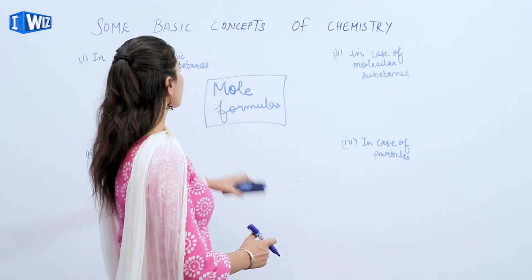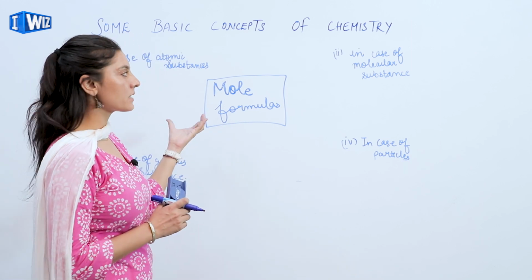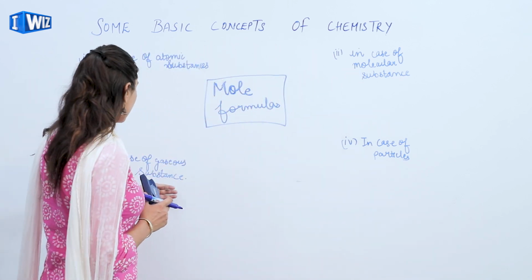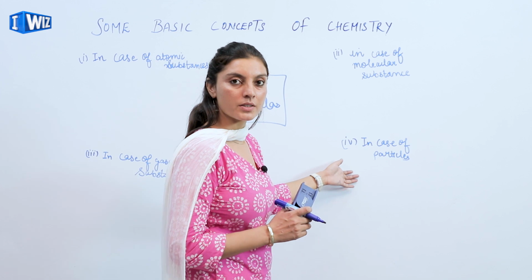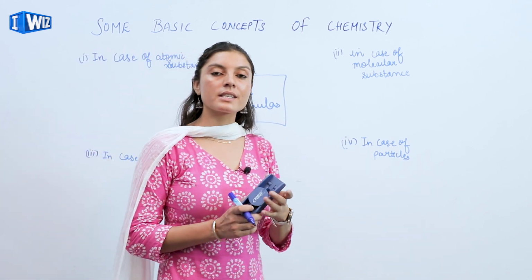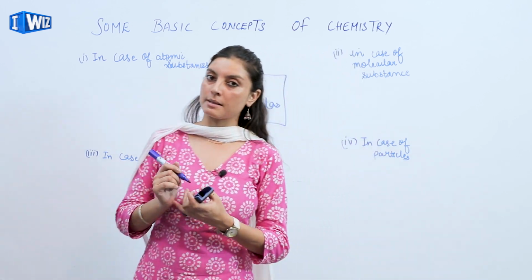So talking about mole and its relation with the different kinds of substances, when we talk about atomic substances, molecular substances, gaseous substances and particles, here we'll figure out the relations, the common formulas that could be used for solving the numericals related to the mole concept.